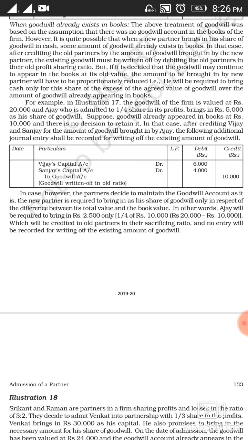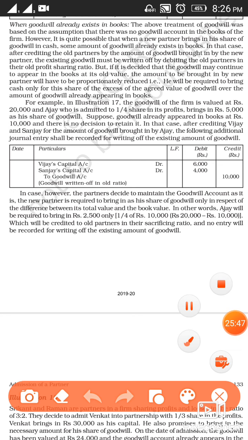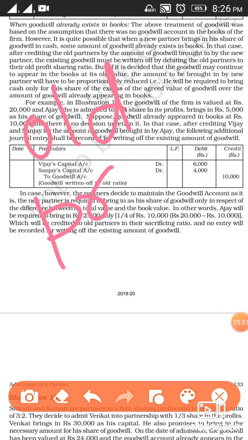Then in that situation, the old goodwill or the existing goodwill is to be written off in old partners capital account, or it will be debited to old partners in their old profit sharing ratio. This has to be noted, that it has to be distributed among them in their old profit sharing ratio.